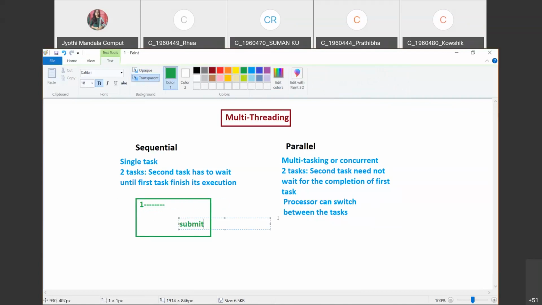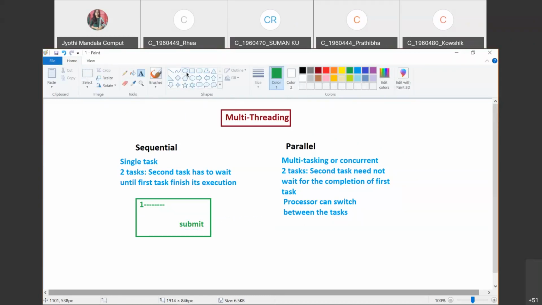That means sequentially, you are going to perform the task, one task after another task. Remember, if you are taking much time, suppose you have 10 questions in your exam, and if you are taking a lot of time in doing the first question, you may not be getting a chance to move to the second question, isn't it? Or else you may not be successfully submitting all the 10 questions, right? So sequential execution is nothing but until and unless one task is done, you are not allowed to move to the second task, right? Whereas coming to the parallel, follow carefully what you need to be parallel.